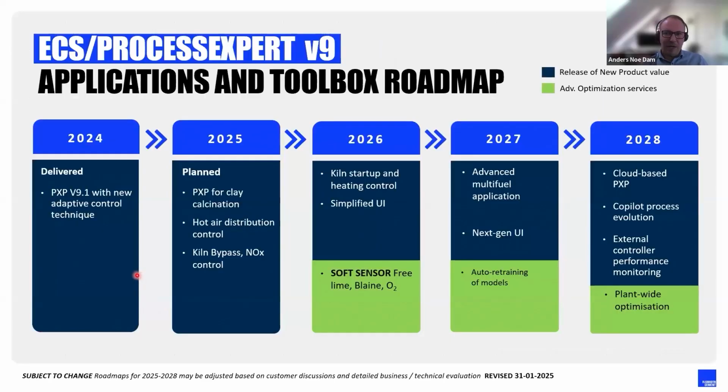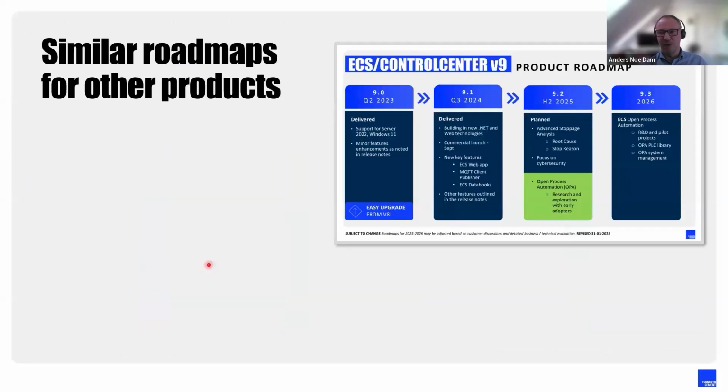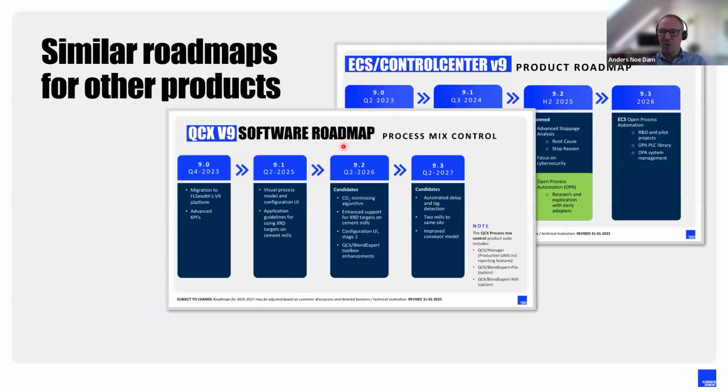Then I don't want to go into detail. I just want to say for each of our products, we of course have a roadmap. We have a plan. Where should the product go in the coming period? And hence you can get an idea of what we are seeing in front of us, what we are pushing ahead. That is valid for Process Expert, but it's equally valid for our control center, our mixed control system, where we make sure that we have the perfect blend into the raw mill or the cement mill.